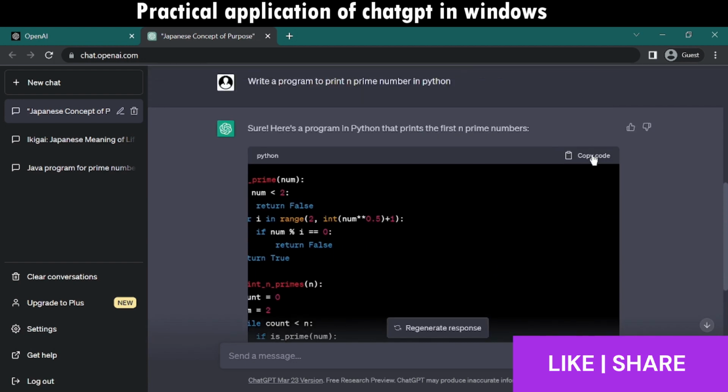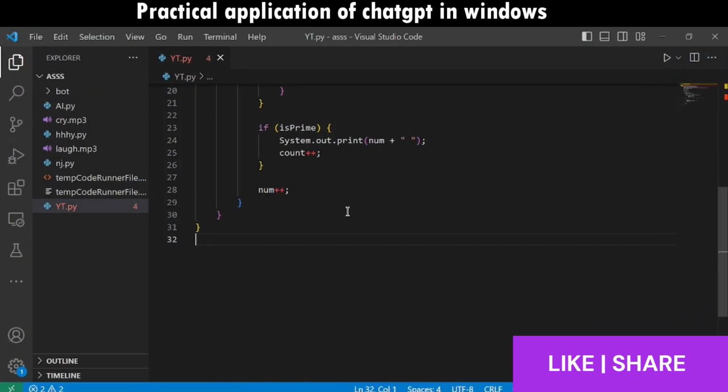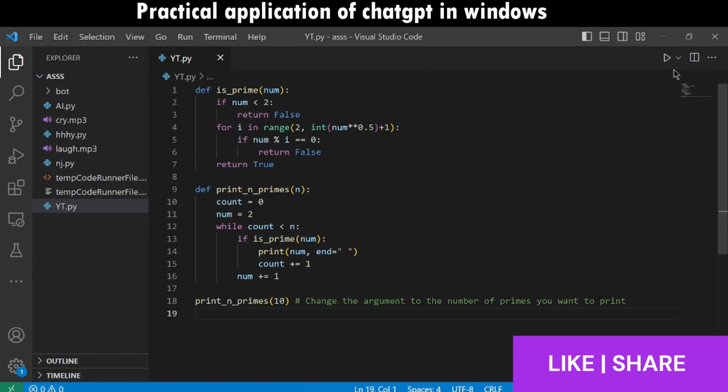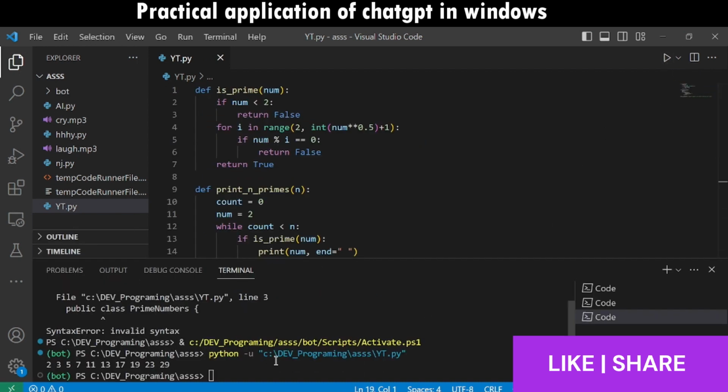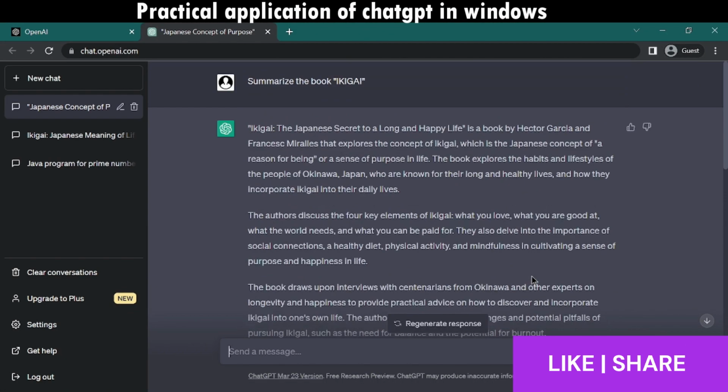Yeah, now we are going to copy the code and go to the code editor. We'll paste the code and run it. As we can see, we are getting the output. Make sure to use ChatGPT and make your day productive.